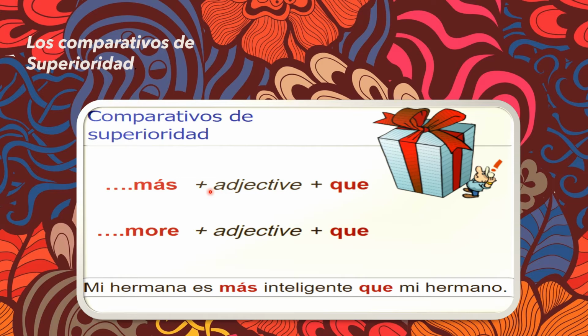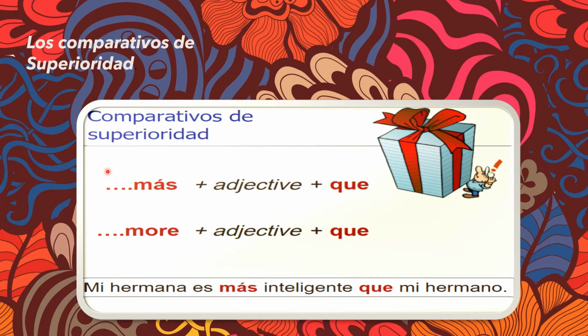Let's learn the second part of the comparatives, los comparativos de superioridad, the comparatives of superiority. Comparatives are used to compare two things and to highlight the superiority. For comparisons in larger groups, we must use the superlatives. So here we have the grammatical structure más plus adjective plus que.